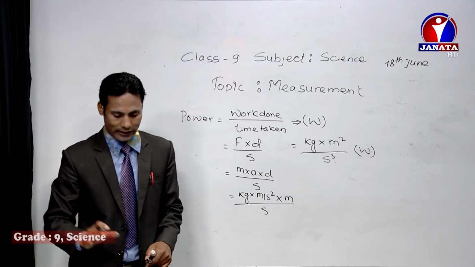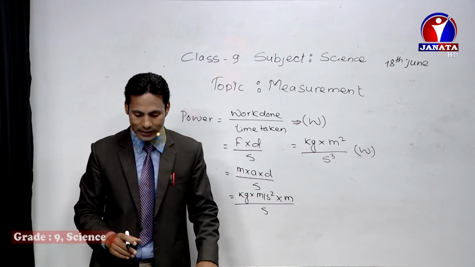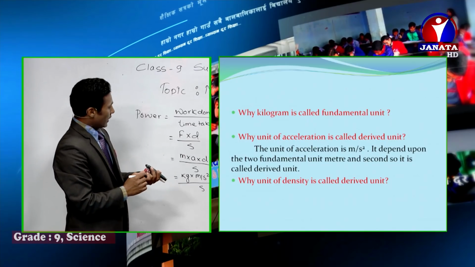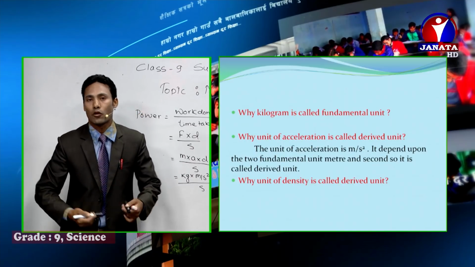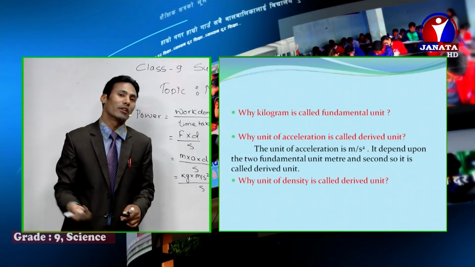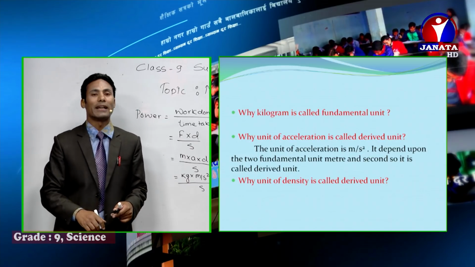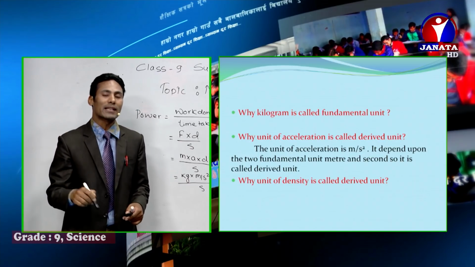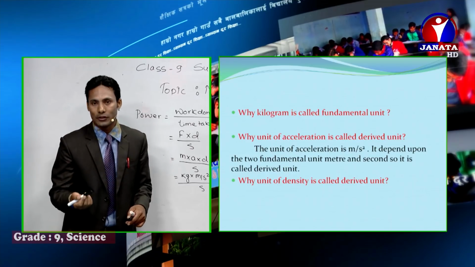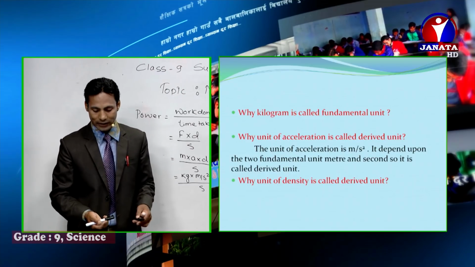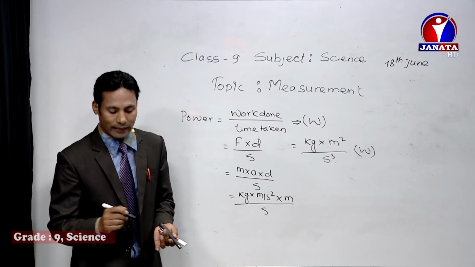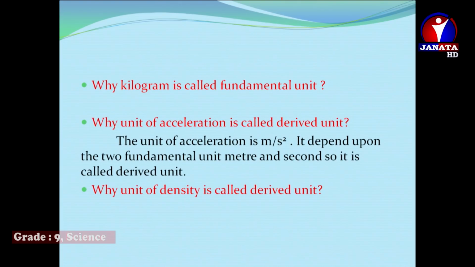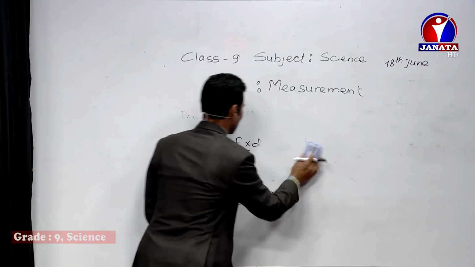Okay, some other examples I have also shown in the slide, right? Now there are some questions. Why is the kilogram, kg, called the fundamental unit? You have got the idea, I have already explained that, right? Similarly, why is acceleration called the derived unit? That also we have explained previously, right? And why is the unit of density called the derived unit? That also we have explained. So let me show it about the density.